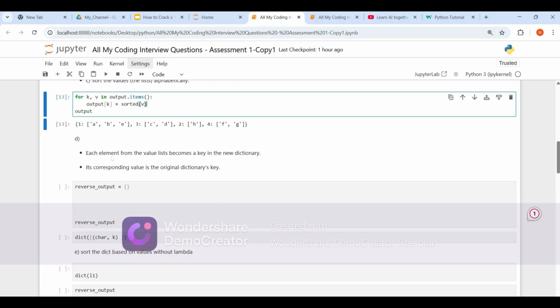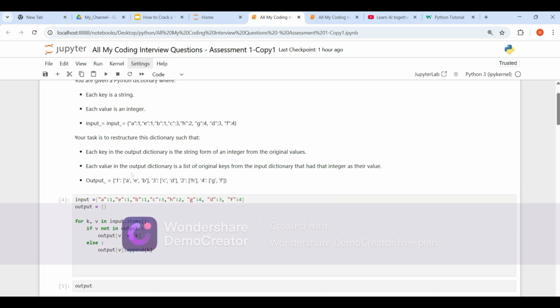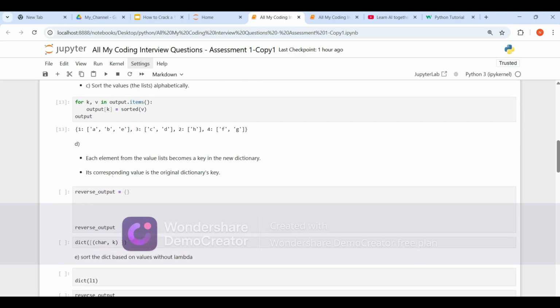What they're showing is, each element from the value list becomes a key. They're saying this becomes the key and its corresponding value is the original dictionary key. This is very simple, guys. Let's not make confusion. What I am trying to do here is, initially we got this as input and we converted it into this format. Now what they're asking is, we have this as an input, convert it into this format. Okay, very simple. So how can we do that, guys? For that, we have output here. We have to convert it into that format.